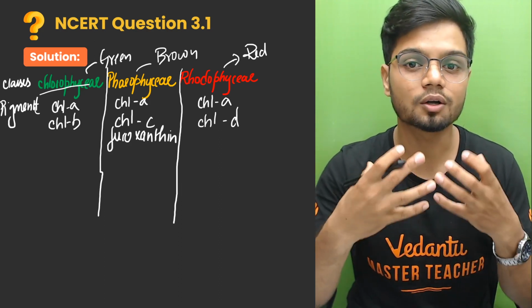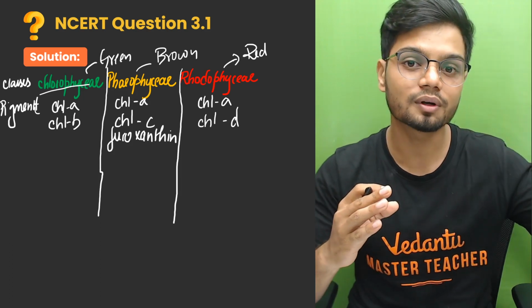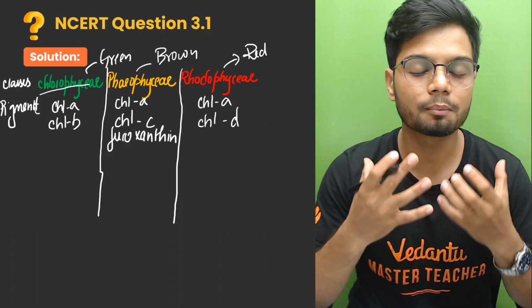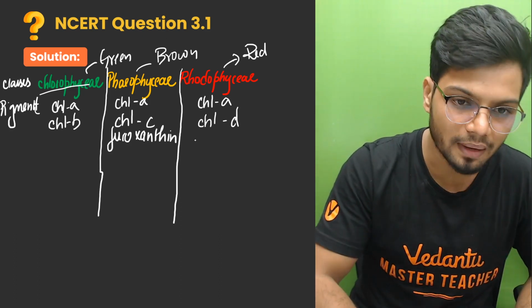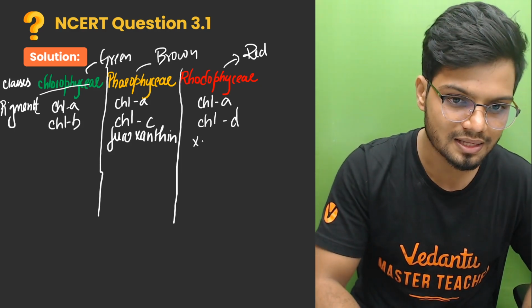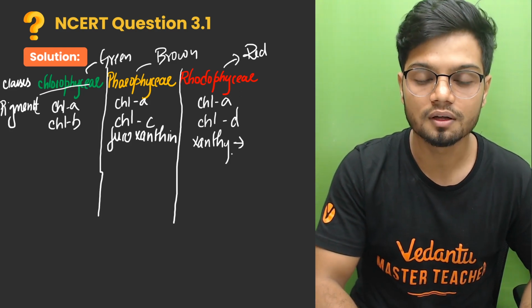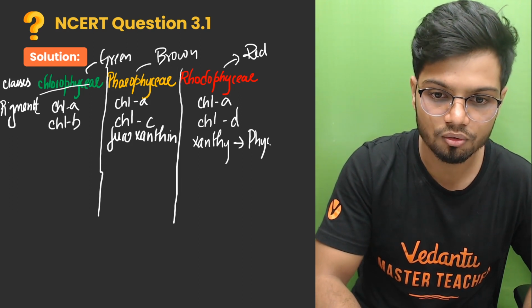Based on the concentration of fucoxanthin, the brown algae can be anything from olive green to different shades of brown. In Rhodophyceae, the main pigment which imparts the red color to the algae is phycoerythrin.